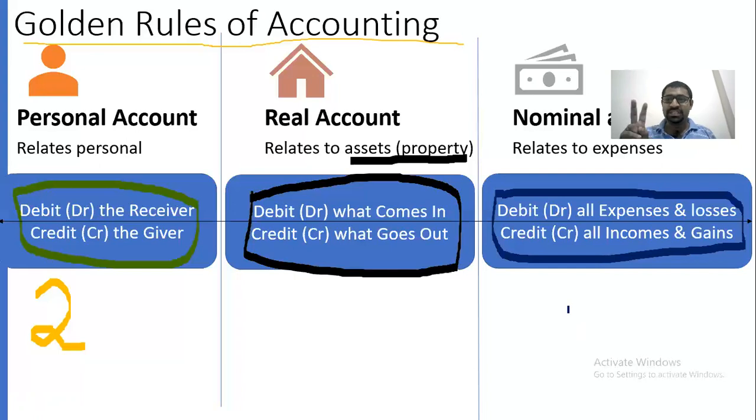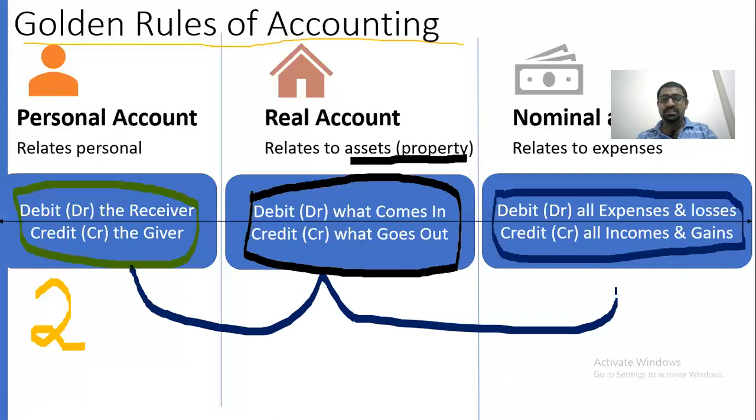Every transaction has two aspects, one is debit and the other is credit. In each type of transaction you should identify what is debit and what is credit. How will we identify? By applying all three rules. These three rules are called the golden rules of accounting: the personal account rule, the real account rule, and the nominal account rule.